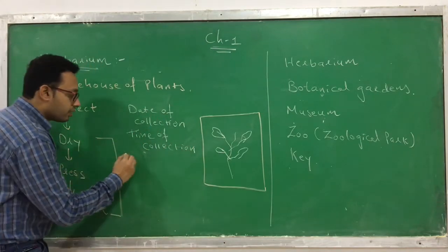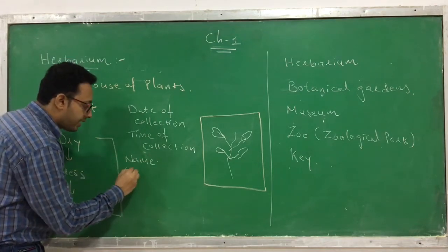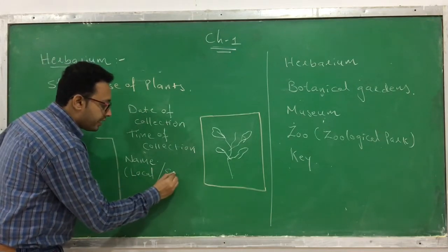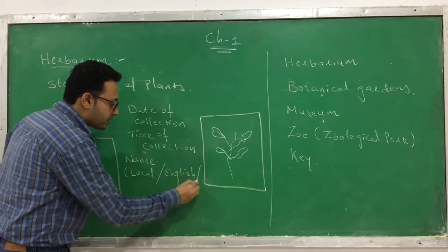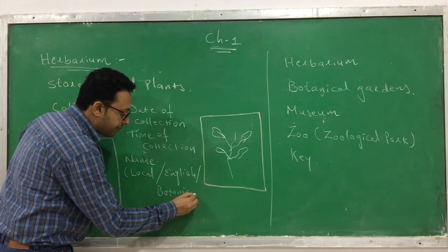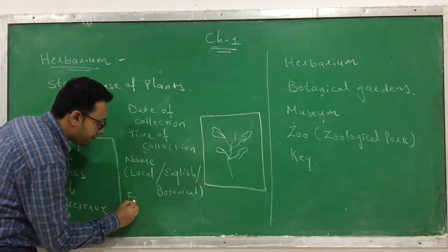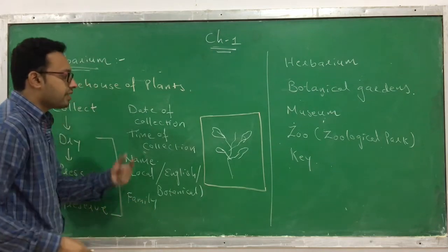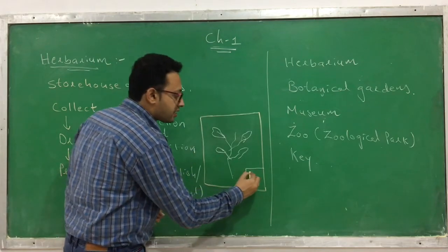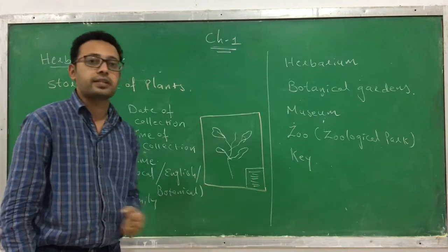It should also mention their names. Names should be in all the languages: what it is called in the local language, what it is called in English, and its scientific or botanical name. Okay, that you have to mention. You can also mention the family, etc. This is the information that we usually write in the lower right corner. This is the corner where we write the different information.